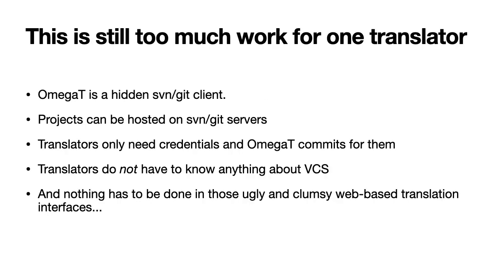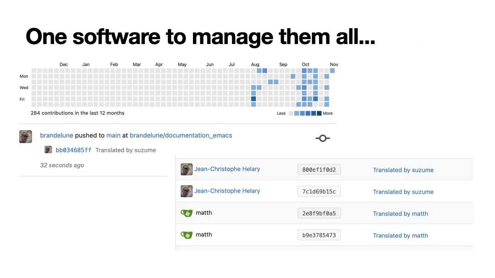What we would like now is to work with fellow translators, and here we need to know that OmegaT is actually a hidden SVN Git client, and team projects can be hosted on SVN Git platforms. Translators don't need to know anything about VCS, they just need access credentials and OmegaT commits for them. This way, we do not have to use ugly and clumsy web-based translation interfaces, and we can use a powerful offline professional tool. So this is how it looks when you look at the platform where I hosted this project.